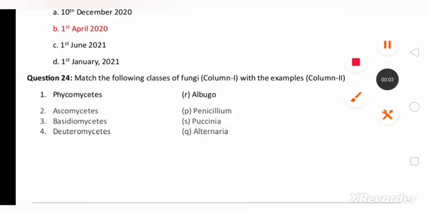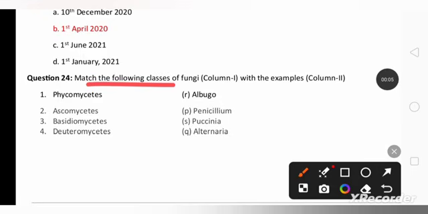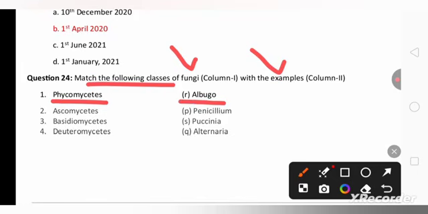So in the next question we can find, match the following classes of fungi with example. Already I have matched here. Phycomycetes example Albugo, Ascomycetes Penicillium, Basidiomycetes Puccinia, Deuteromycetes Alternaria. Already I have matched and given in the question.